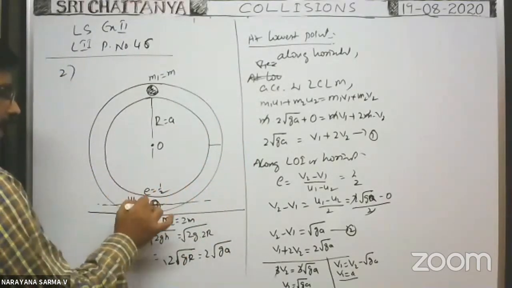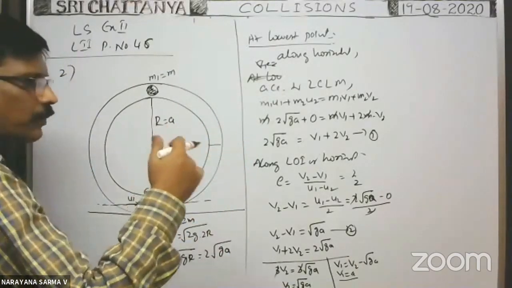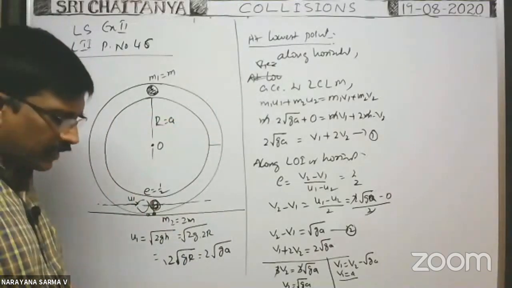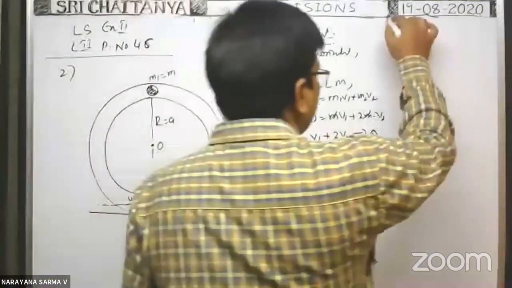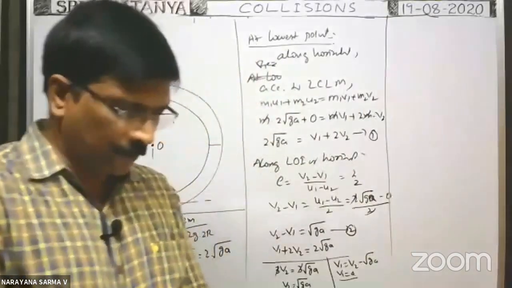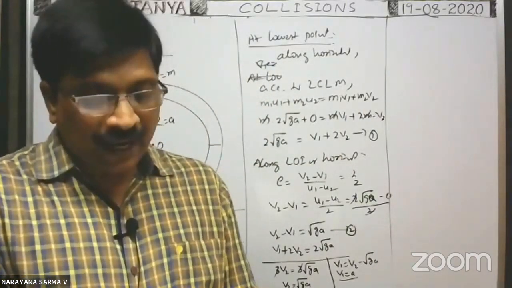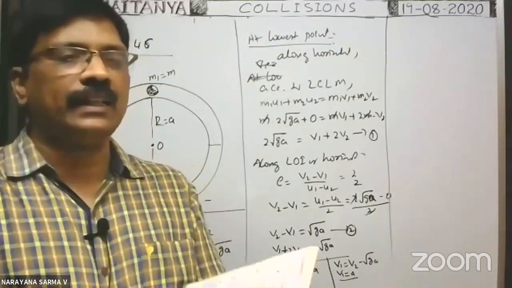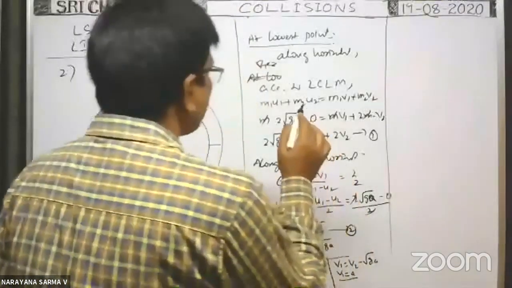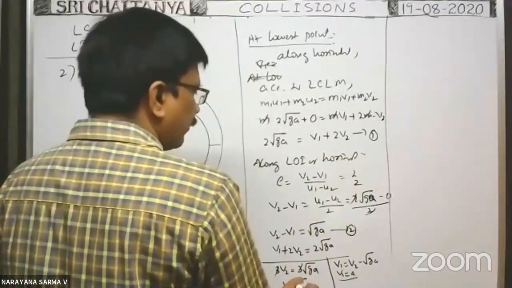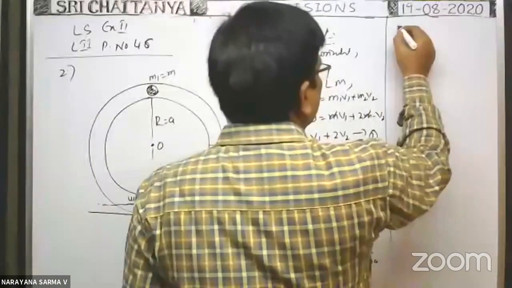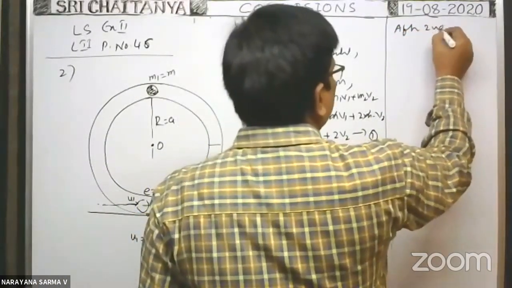Again it makes second collision. After second collision, what about the heights reached? They asked, after second collision, what are the heights reached by the spheres? Find the heights to which the balls rise after second impact. After first collision, these are the velocities. After second collision,